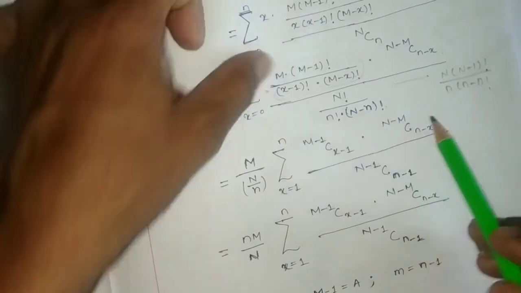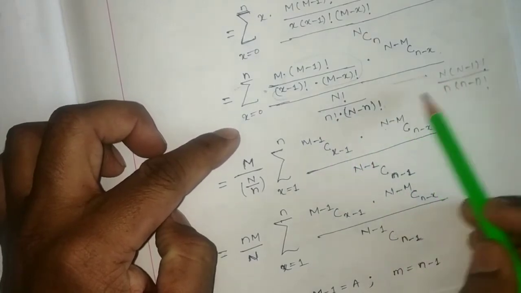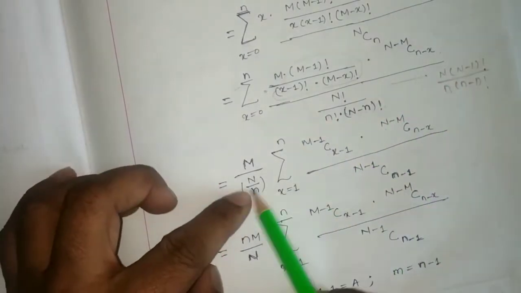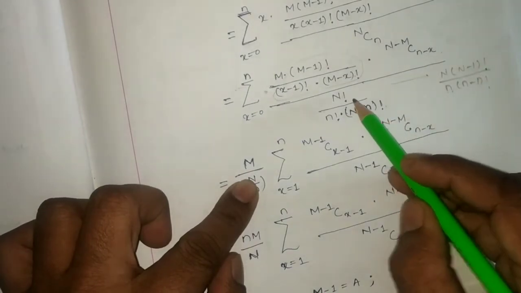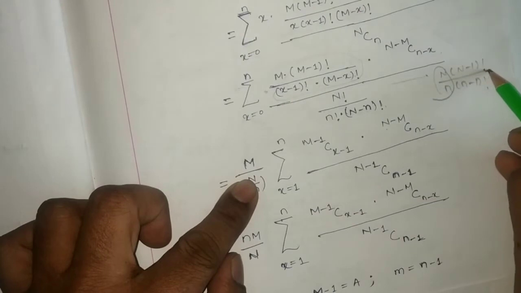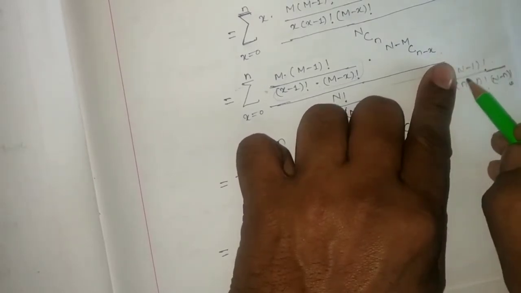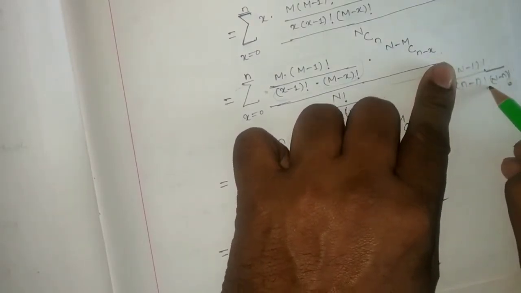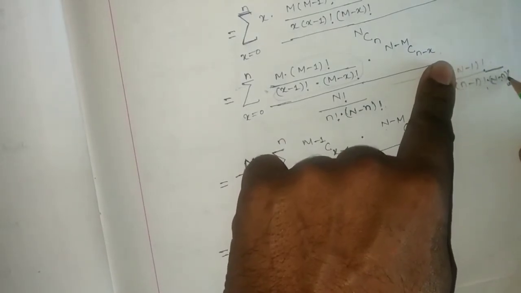Then from this one, if I take n by N outside, the rest of the things whatever we have, after taking this one outside, will be N minus 1 factorial by n minus 1 factorial into N minus n factorial.